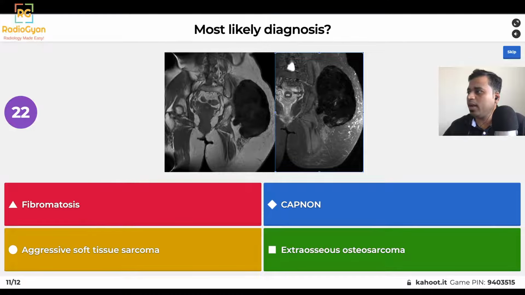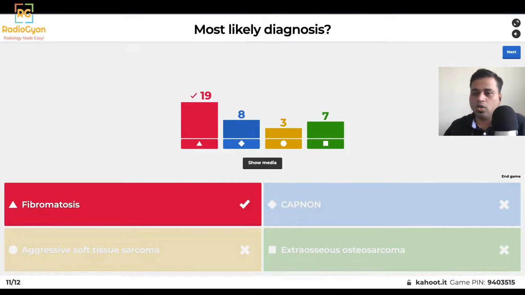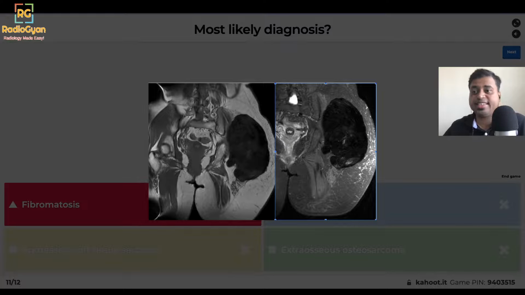So here is a T1 and water sensitive coronal MR image at the level of the pelvis. There is a large mass on the left half of the pelvic girdle. The signal here is what I want you to concentrate on. It has a very dark signal on T1 and water sensitive sequences. So what could this be? Although all these options definitely can have this appearance, the correct answer here is fibromatosis.